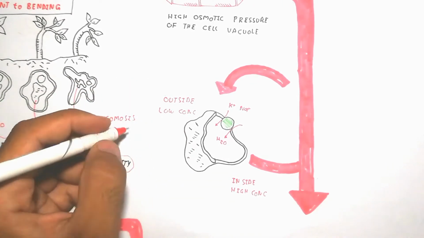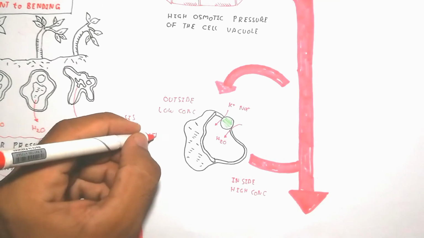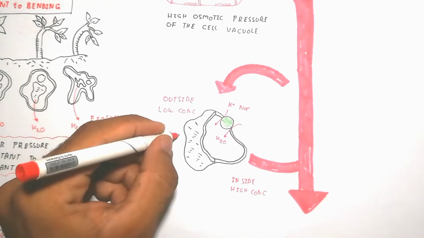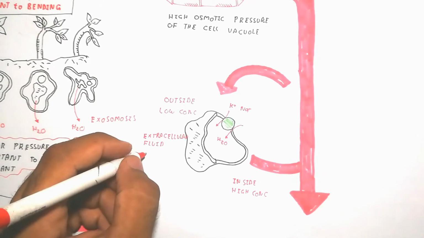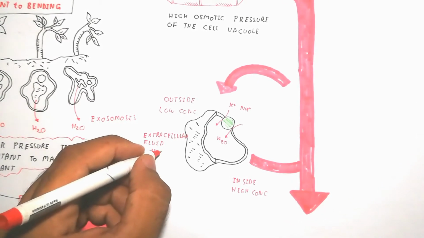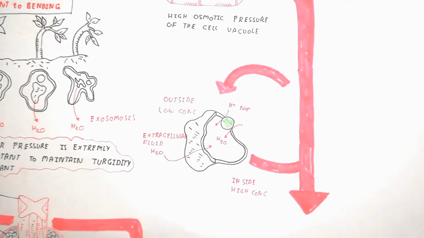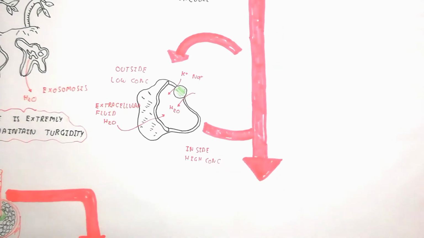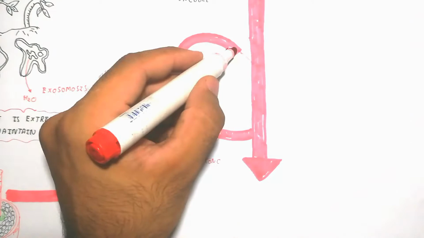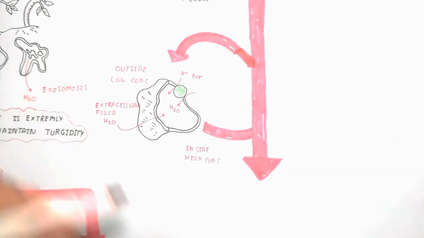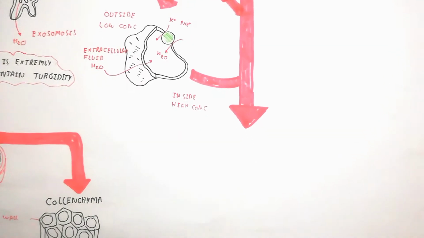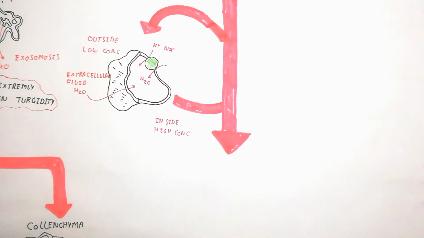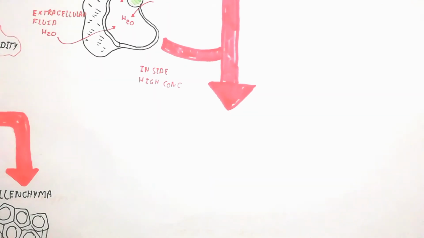So outside is a low concentration of salt and ions, and inside the vacuole is a high concentration of ions. The wall of the vacuole is known as the tonoplast, which gives the strength and gives the pressure for the cell to flex.